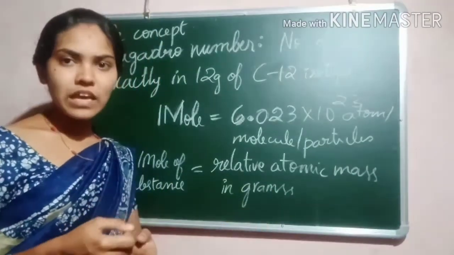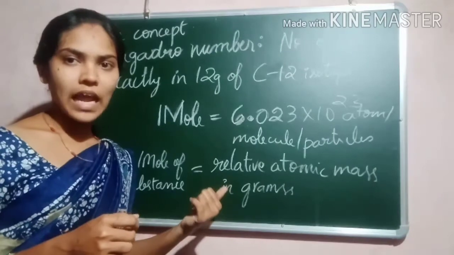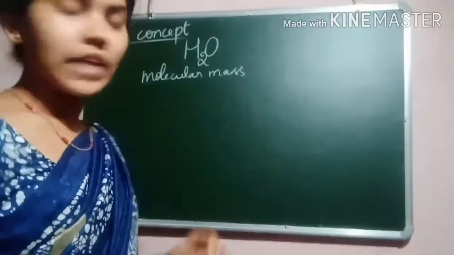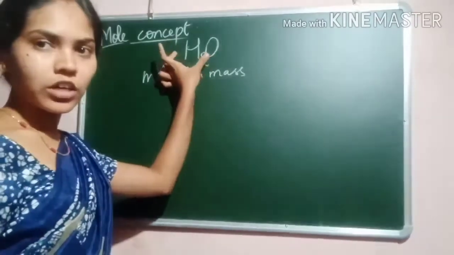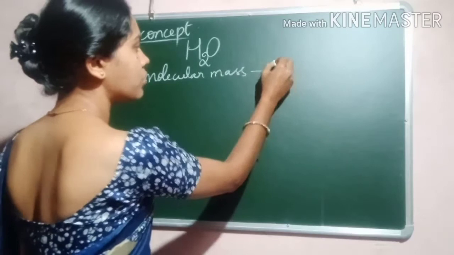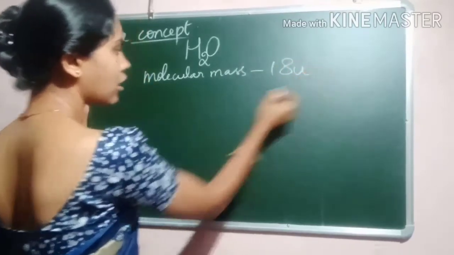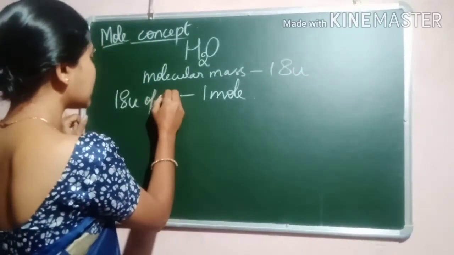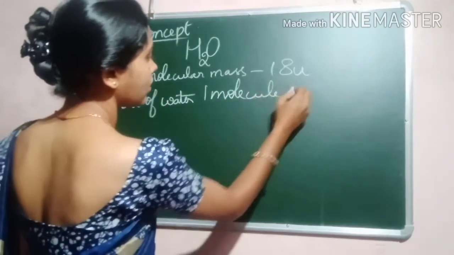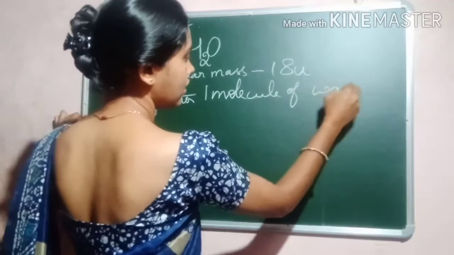So now let's take a few examples and clarify your doubts. If I consider the example of water molecules, its molecular mass is how much? Molecular mass is 18 atomic unit. What does 18 atomic unit of water consist of? 1 molecule of water, right?